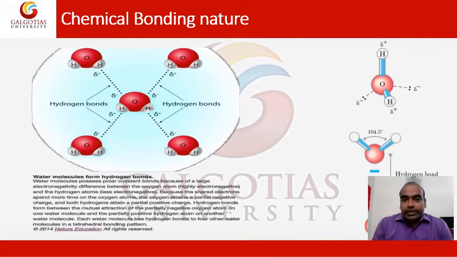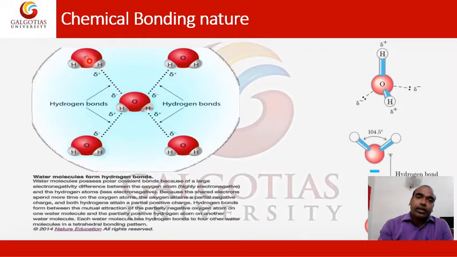Now, in this graphic representation, what is a hydrogen bond? Here you can see this is one water molecule, one oxygen and two hydrogen. This is the first water molecule, here is the second water molecule, this one is the third, and this one is the fourth.